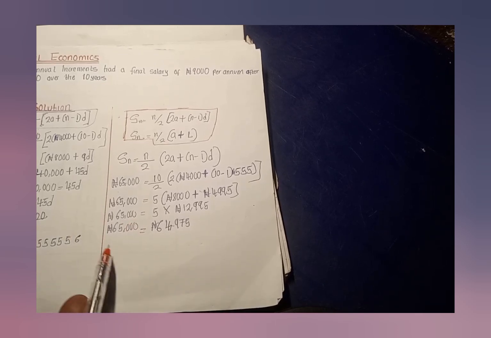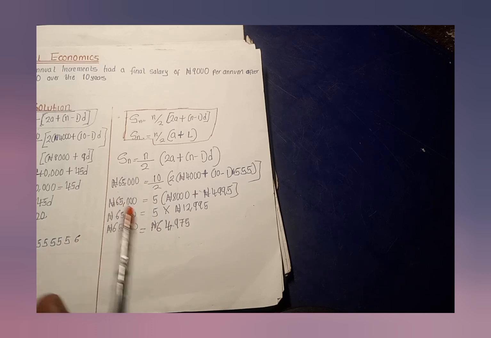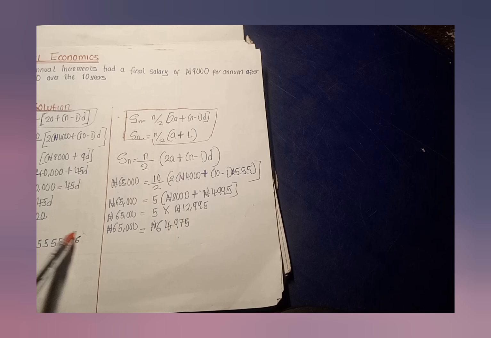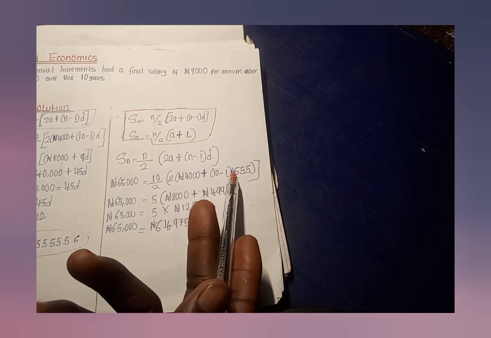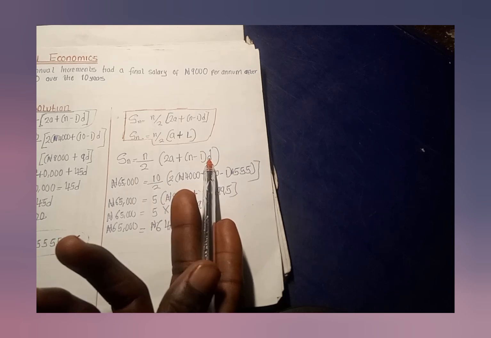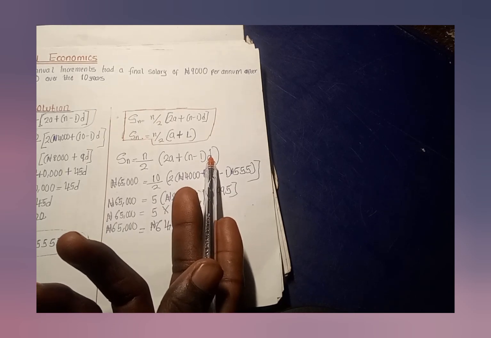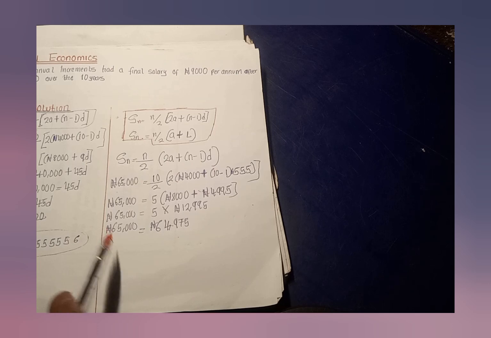The reason why we got 64,975 is because we have already approximated here. So let us use the real value, I mean, the value that has not been approximated. If you want to check, you're supposed to use this value. So if you substitute this value as d, as the annual increment in this place, you are going to be getting 65,000 naira.